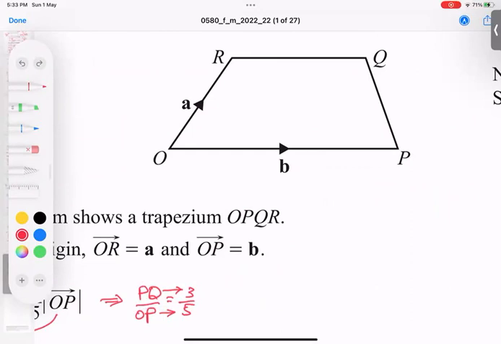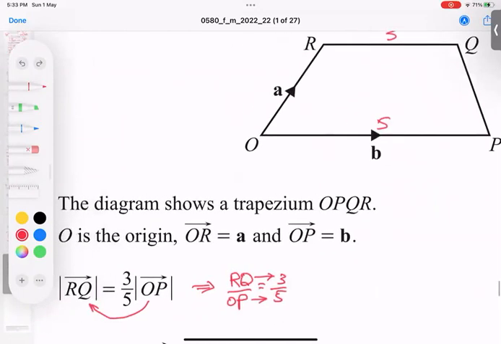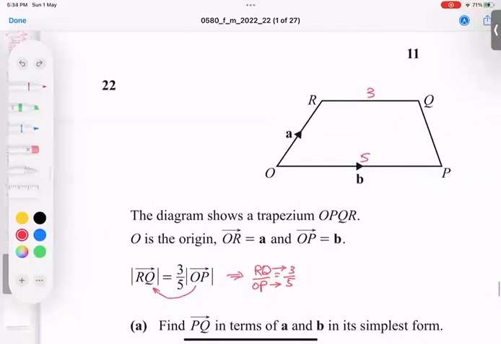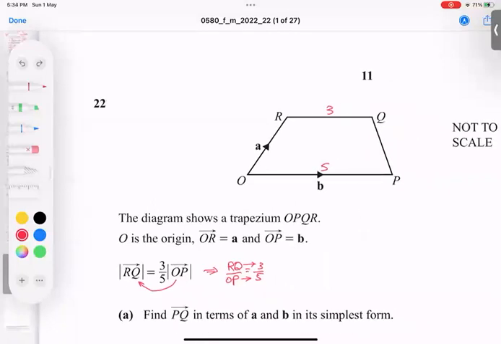In short, he's saying this is 3/5. This gap is 3 and this is 5. Make sure it is not a length, it is a ratio. Even if he mentioned the length, when we convert in triangles, it becomes ratios, no problem.